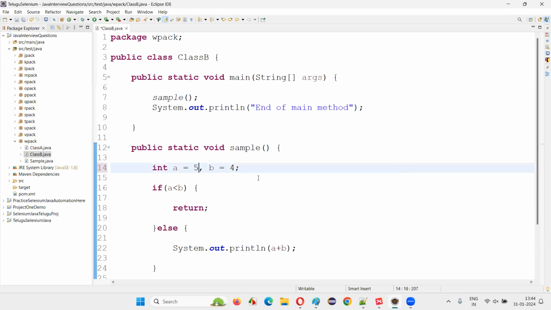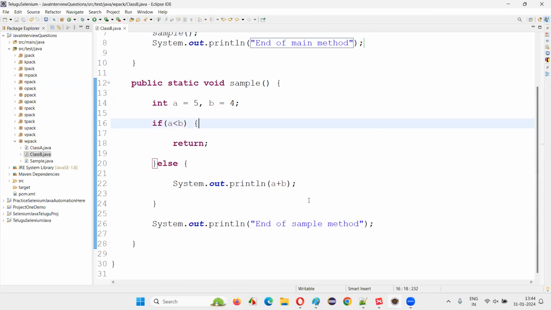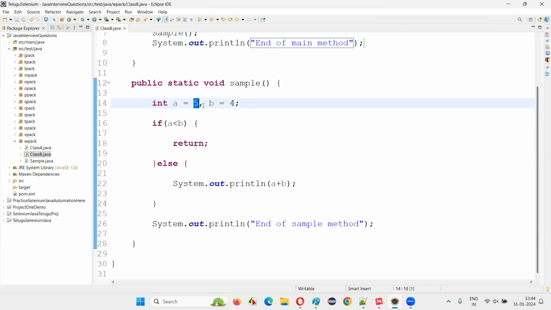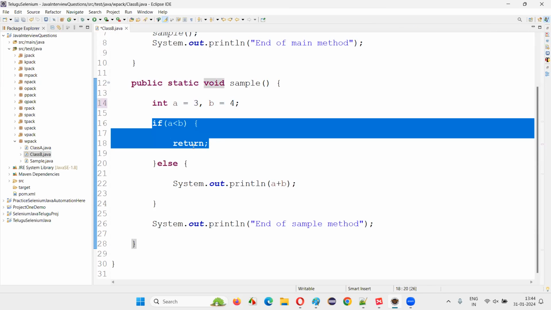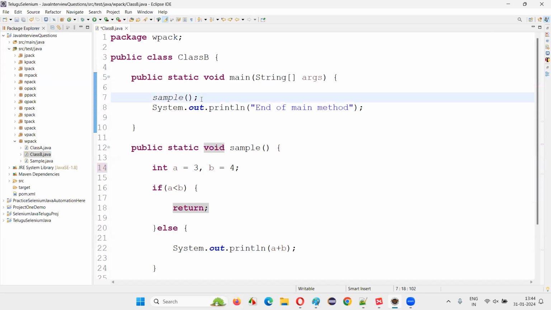What if I give a value greater than 5? In that case, you see all the statements like 9, end of the sample method, end of main method, everything will be printed. But in case of this value becoming 3, the return keyword is getting executed, because of which execution will stop there itself, and the control will go back to the method calling statement, and the remaining statements will get executed.